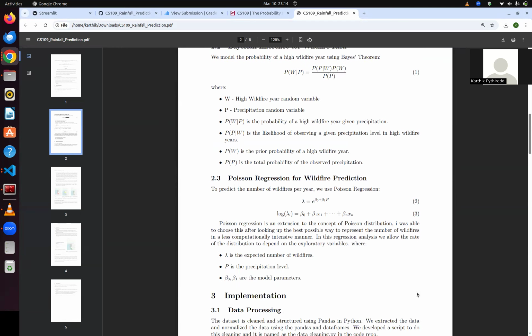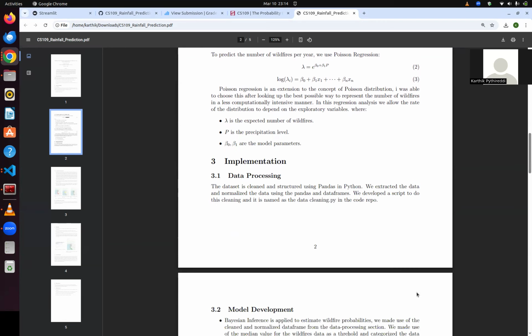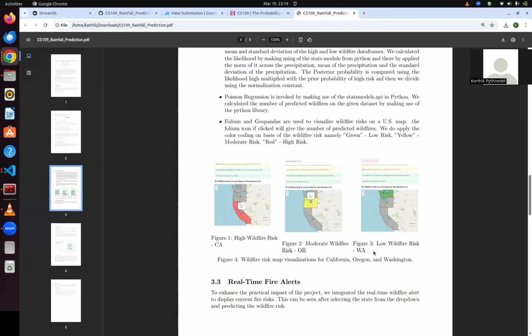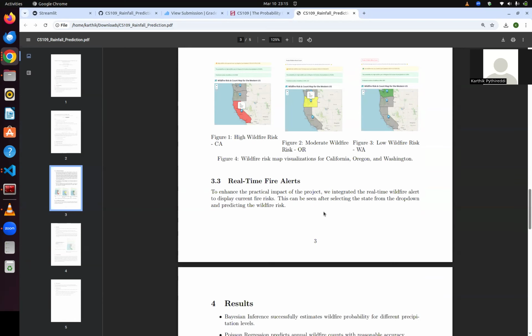Poisson regression here is an extension of the concept of the Poisson distribution. For data processing, we used pandas and data frames to clean and normalize the data so that we have it in a proper format. As you can see, we also used Folium and GeoPandas to visualize the wildfire risk on the US map with color coding: high, low, and moderate are red, green, and yellow. We also incorporated real-time fire alerts into the app where the code is deployed. Users can see the real-time alerts apart from the estimated wildfire risk for a hypothetical precipitation value.